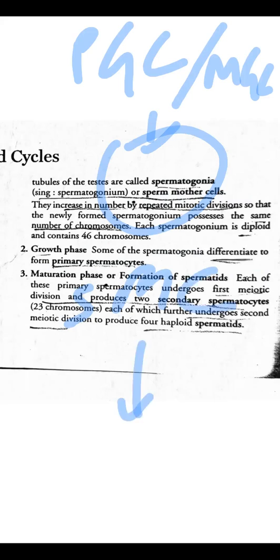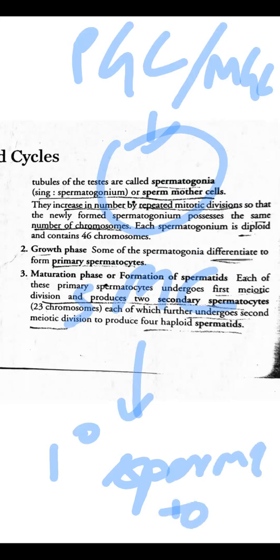So पहला क्या होता है आपका PGC, primordial germ cells, or also called as male germ cells. It is going to increase its population. उसमें से थोड़े बनेंगे आपके sperm mother cell, okay, which will undergo differentiation to form primary spermatocytes.